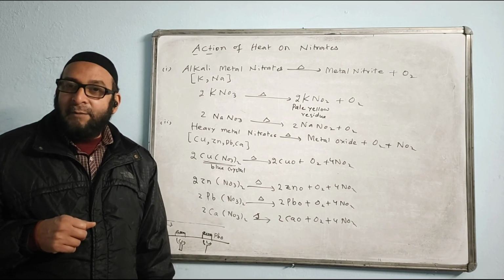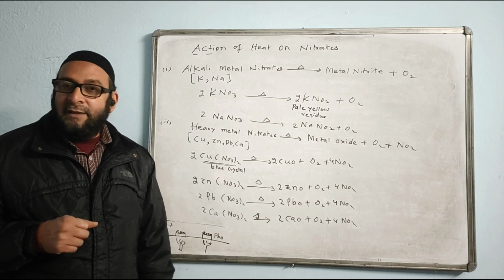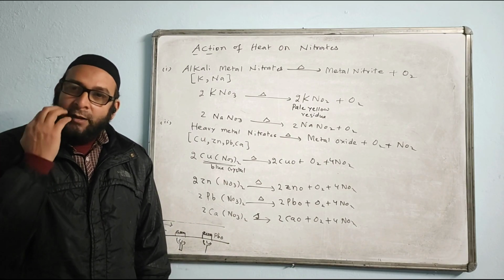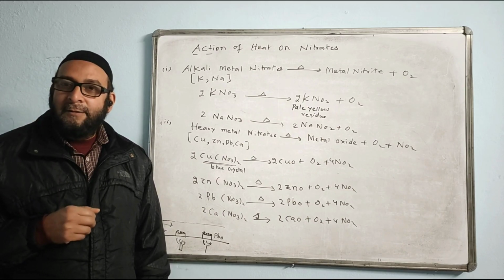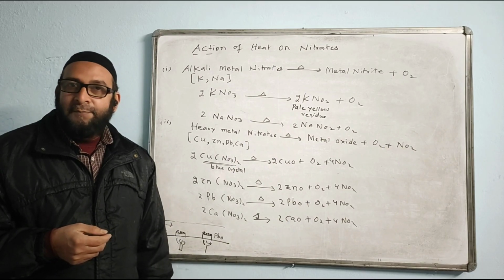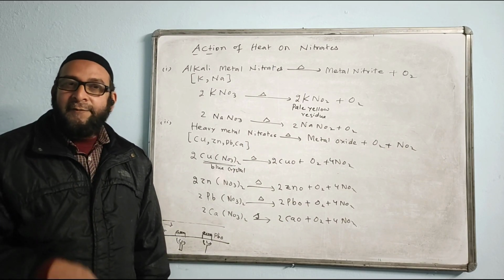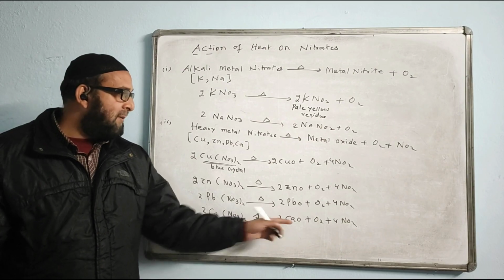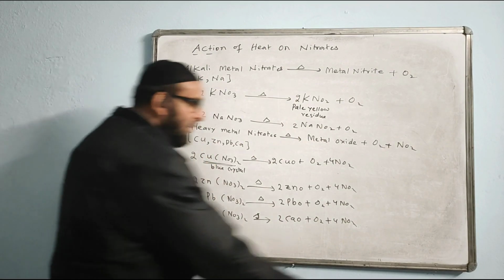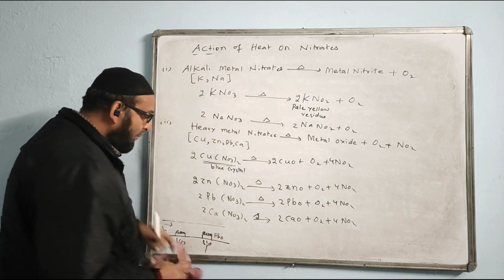If you remember the chapter on ammonia, it was used as a drying agent there. And lime means what? Lime means chuna. And what is the color of chuna? White. So it is white. It remains white only, in hot, even in cold, it remains white. So I hope you understood this heavy metal nitrate category. So observations are all very important here.